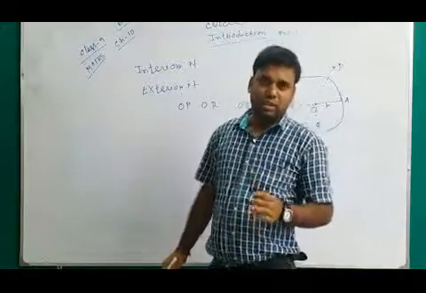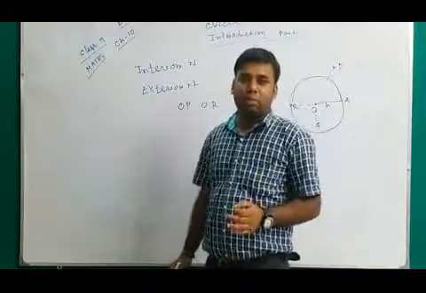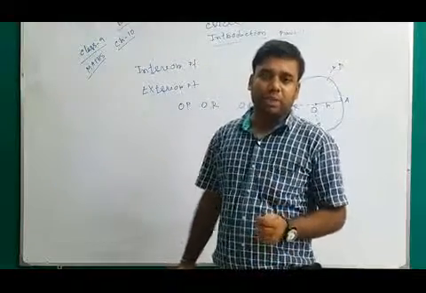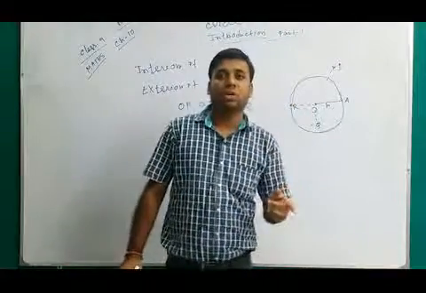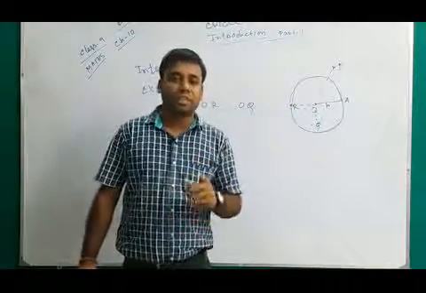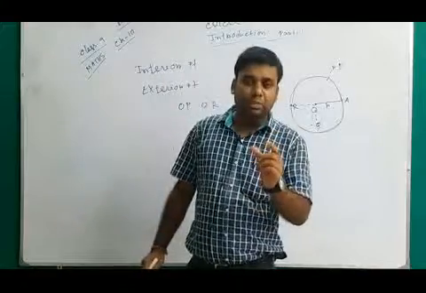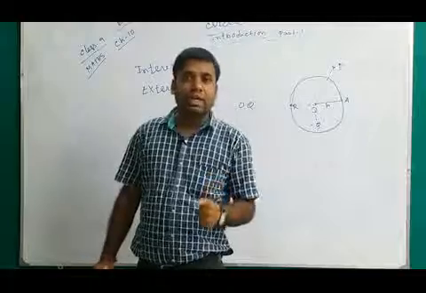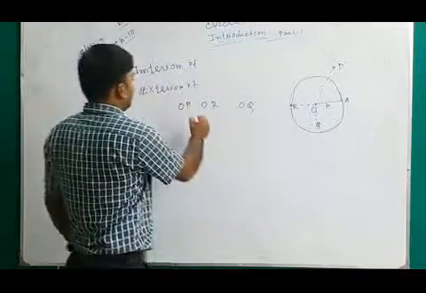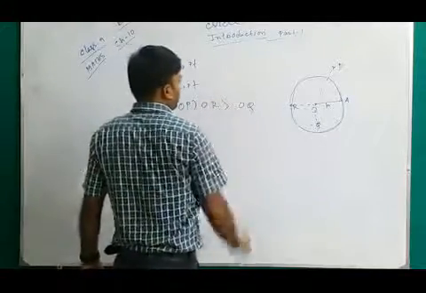The distance of any exterior point must be greater than the radius, and just opposite for an interior point. The distance between an interior point and the center is smaller than the radius. So here OP is greater than OR, which is greater than OQ.